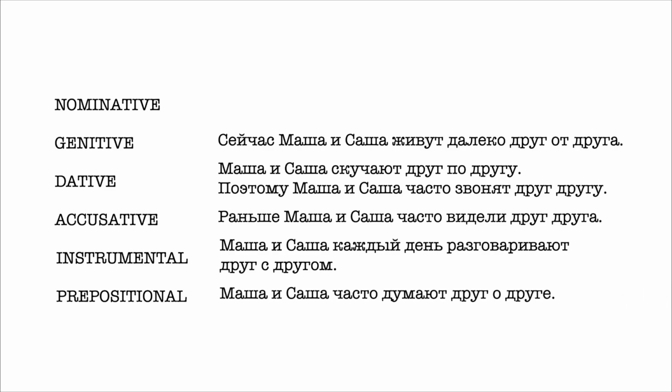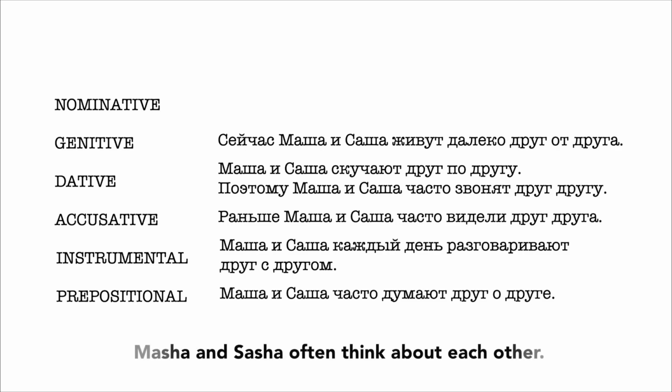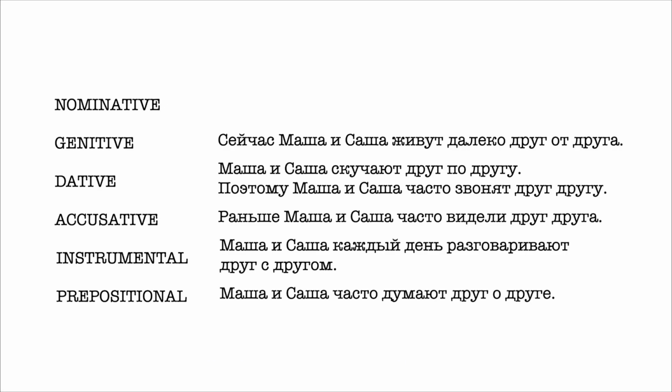And here is an example for the prepositional case. Маша и Саша часто думают друг о друге. Unlike in the previous cases, here we must use a preposition. That's why it's called a prepositional case. Masha and Sasha often think about each other. Again, the preposition о is between the two words, друг о друге. Думать о ком, думать друг о друге. To think about each other.